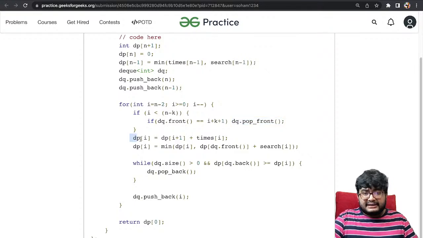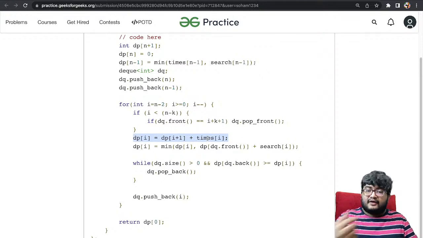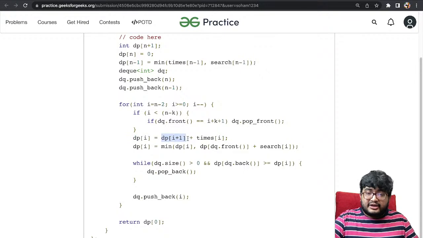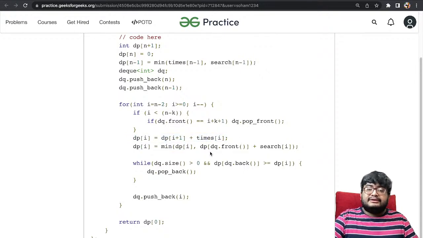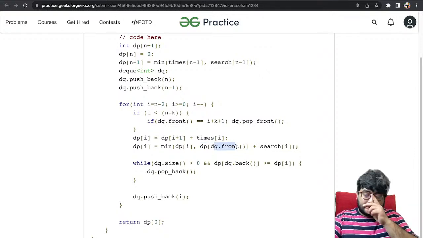Otherwise, for dp of i, the first choice is that we can just read it ourselves. So dp of i equals dp of i plus 1 plus the read cost of i. Or we can choose to search for it. In that case, dp of i is the minimum of dp of i, or dp of dq.front. dq.front will return the index, right? Whichever is the minimum in the range of i plus 1 to i plus k.